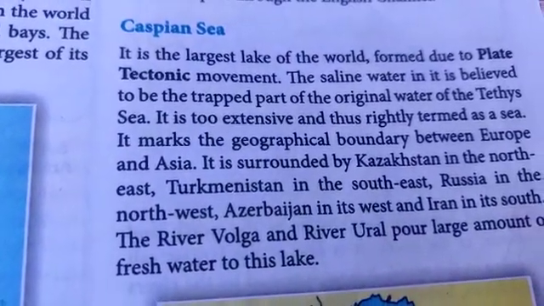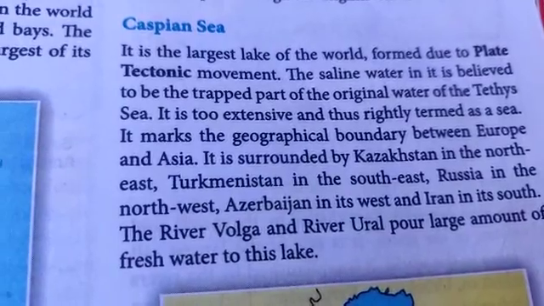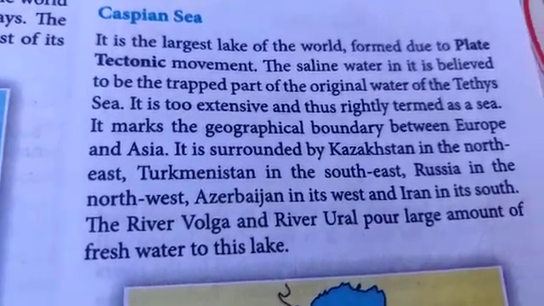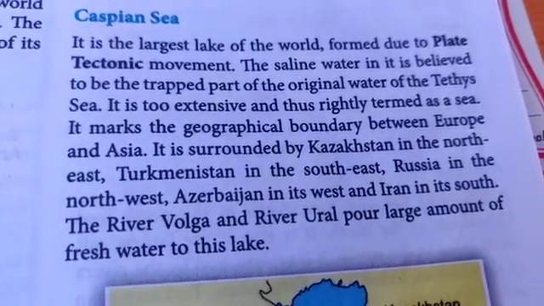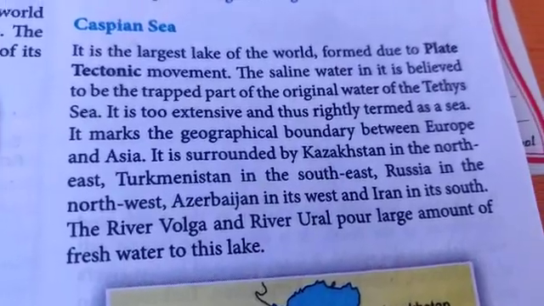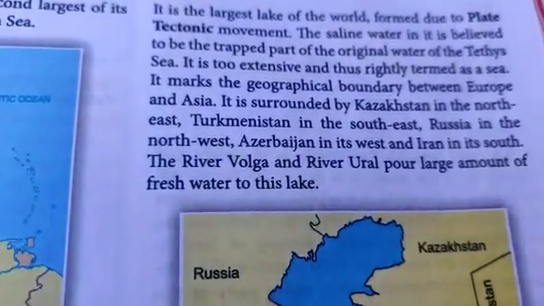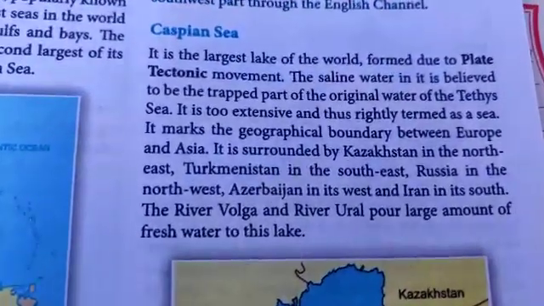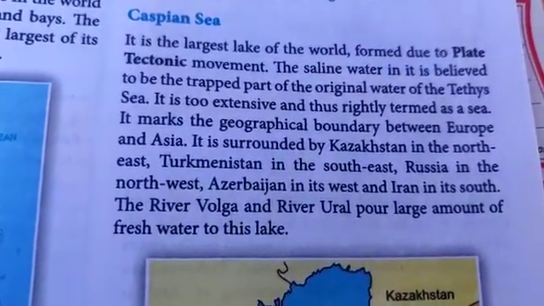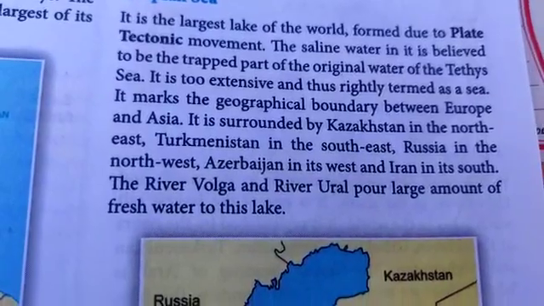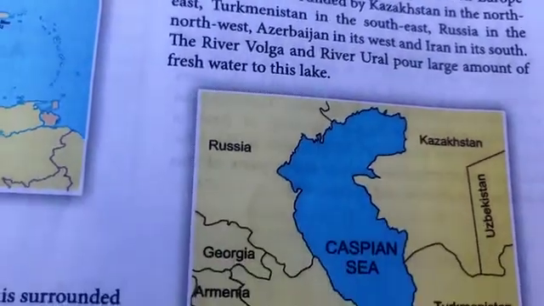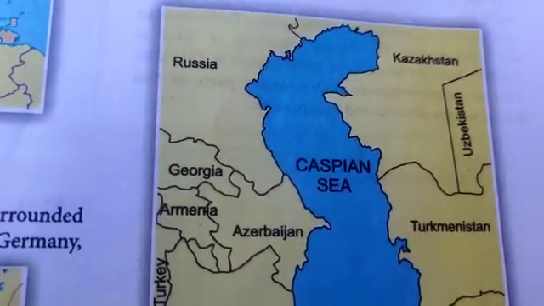believed to be trapped part of the original water of the Tethys Sea. It is too extensive and thus rightly termed as a sea. This is why people do not refer to it as a lake but as a sea, because it is too vast. It marks the geographical boundary between Europe and Asia. See, can you see, children, over there?